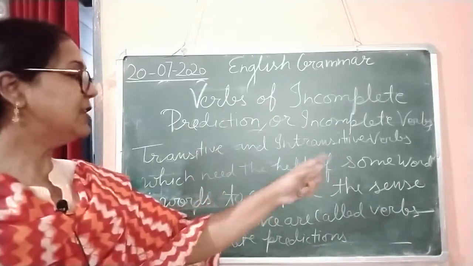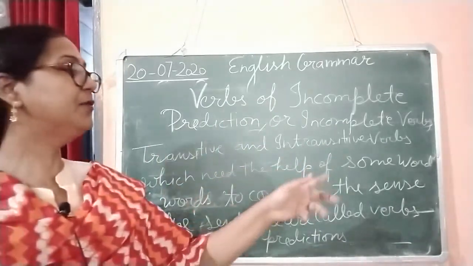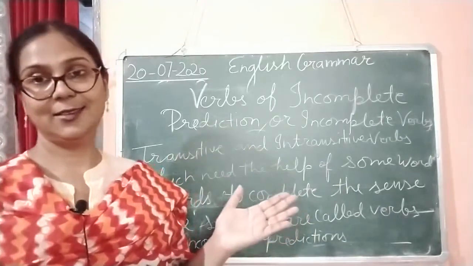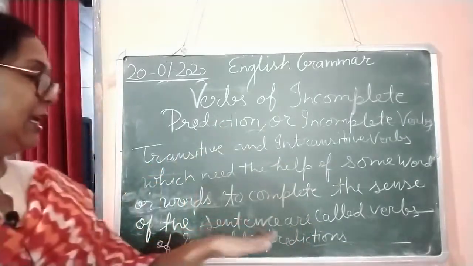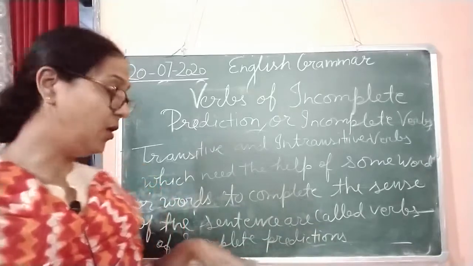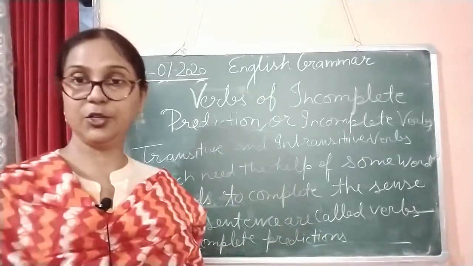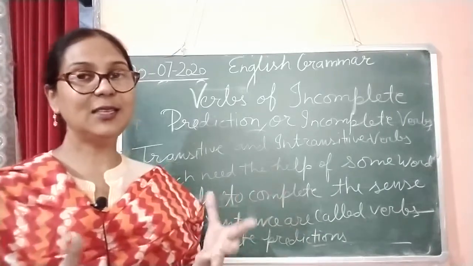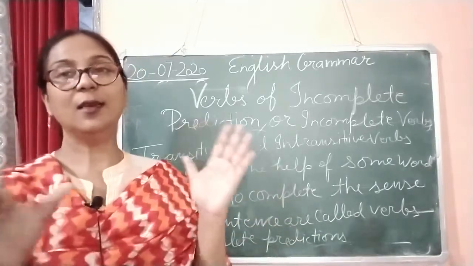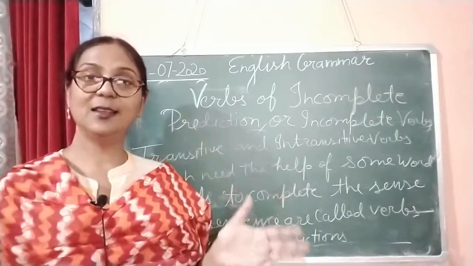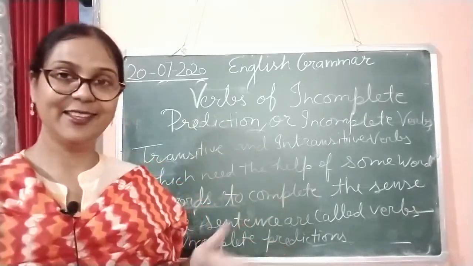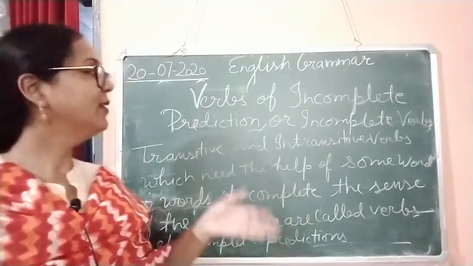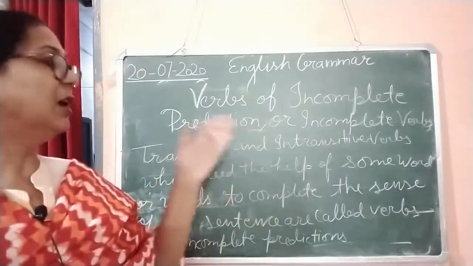Is and was help to make a sentence a complete sentence. So these are called incomplete verbs or the verbs of incomplete predication.